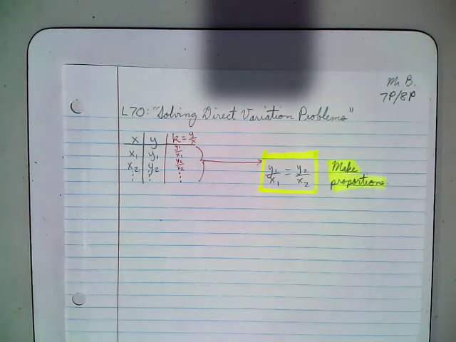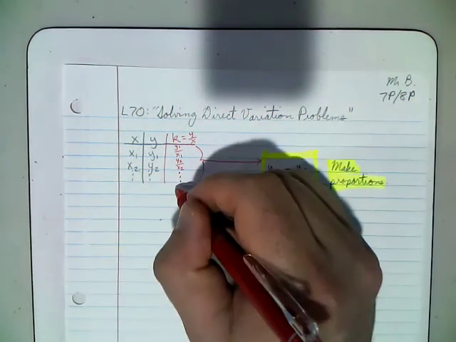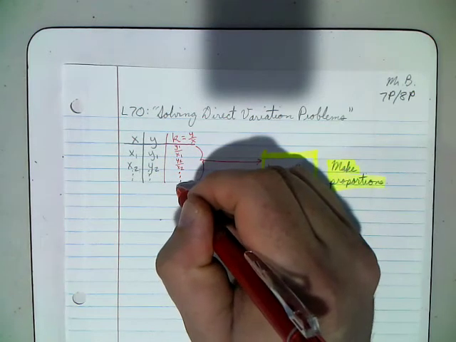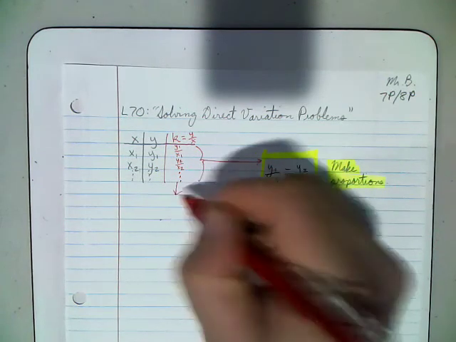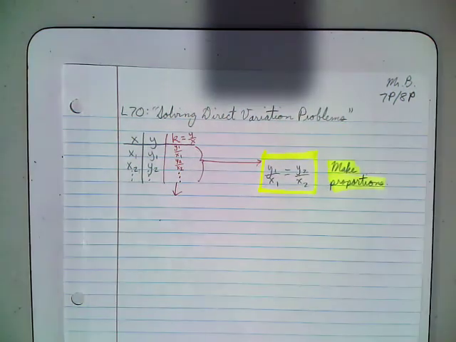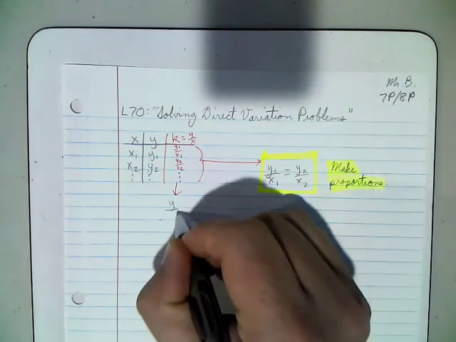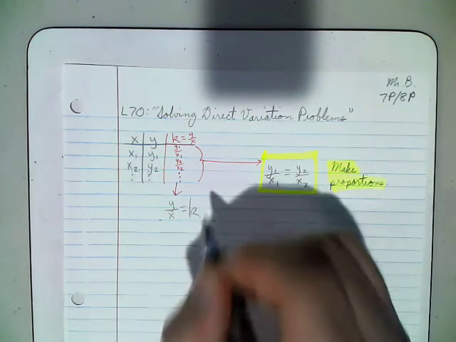Now, another idea coming from this is, if k equals y over x, I'm going to switch it around and make it y over x equals k.